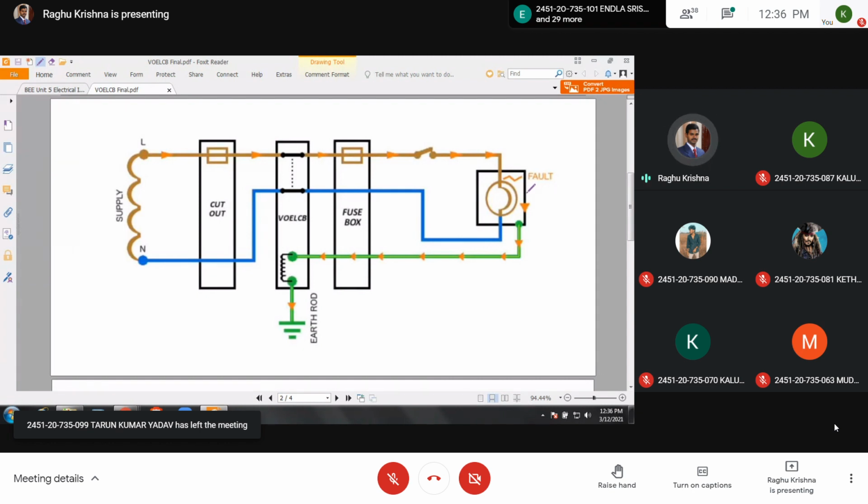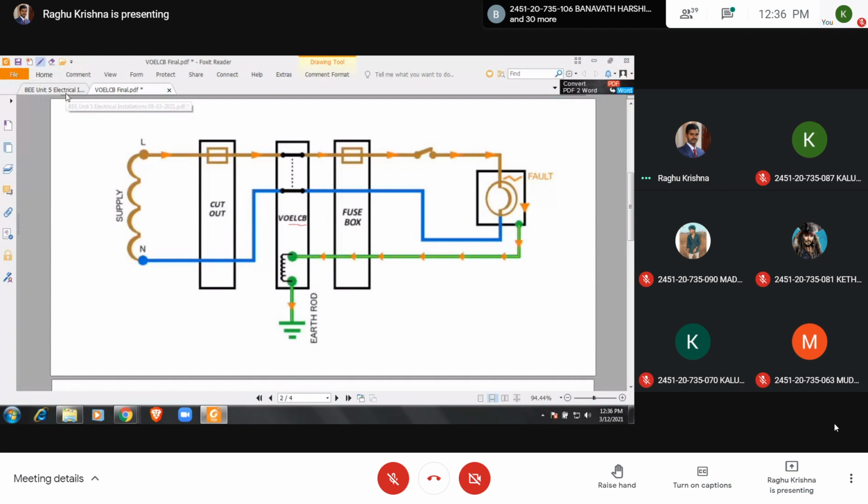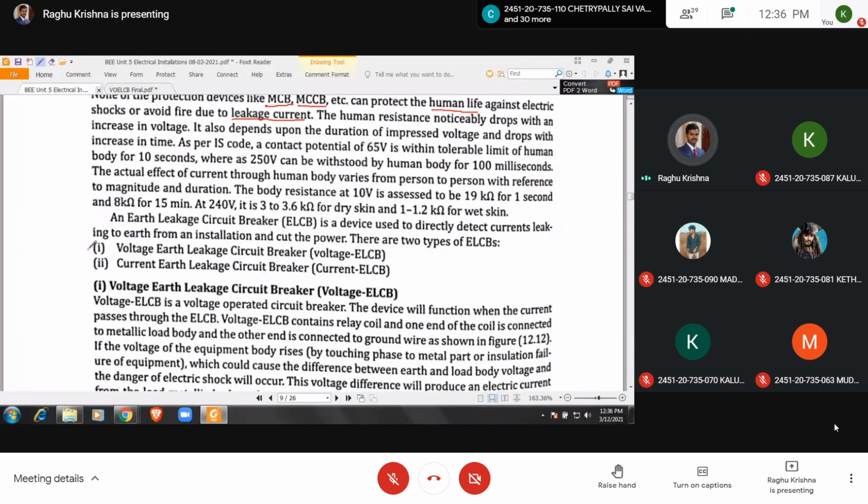How to avoid this? By using earth leakage circuit breaker, ELCB. There are two types: voltage operated ELCB, or simply voltage ELCB, and current ELCB.